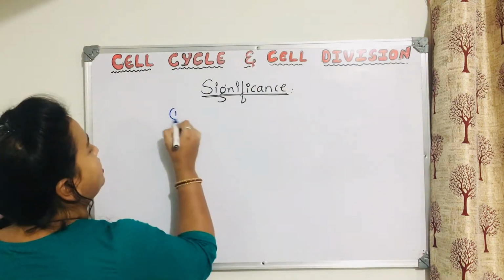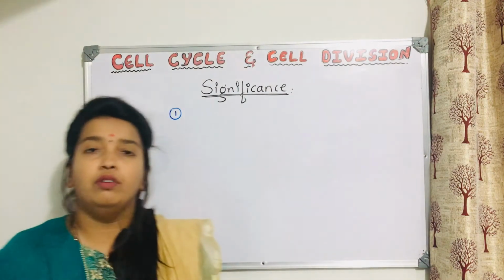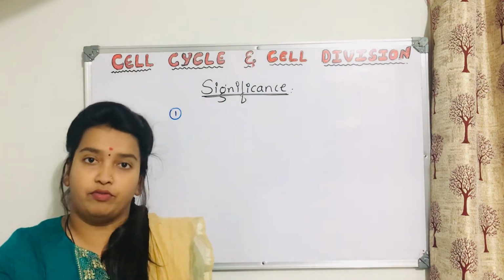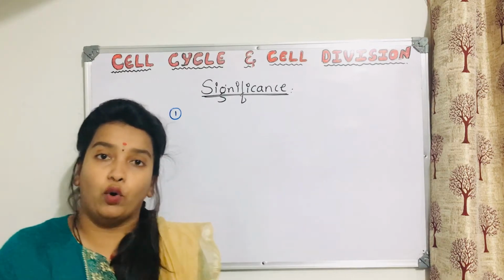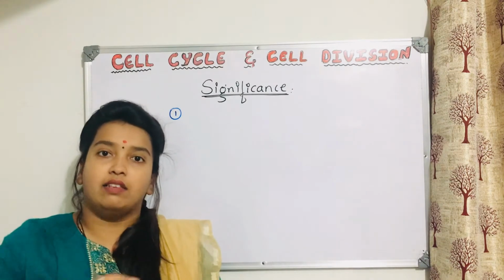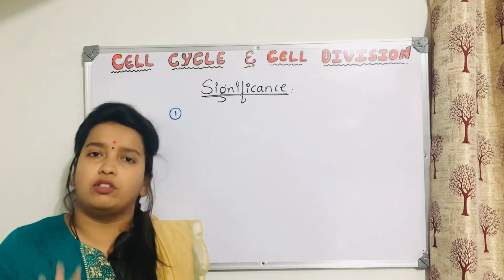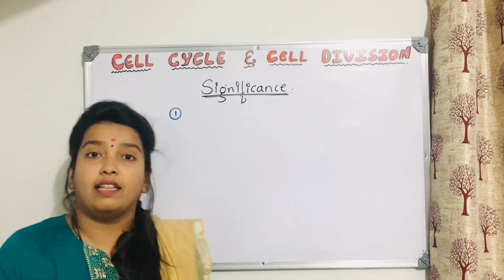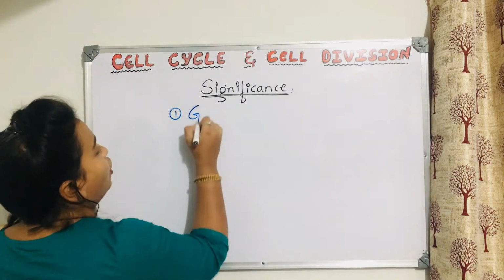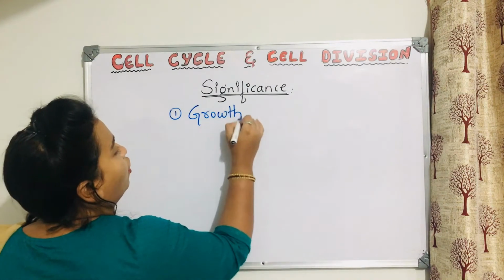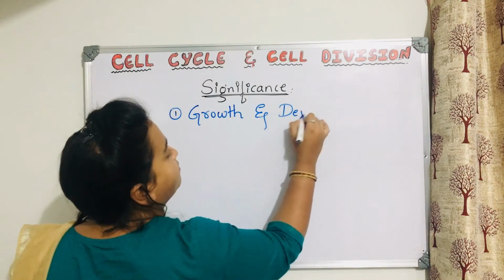The first thing is that, as you all know, we have all developed from one single celled zygote to this height, and this development is all because of mitosis. So the first significance is growth and development.